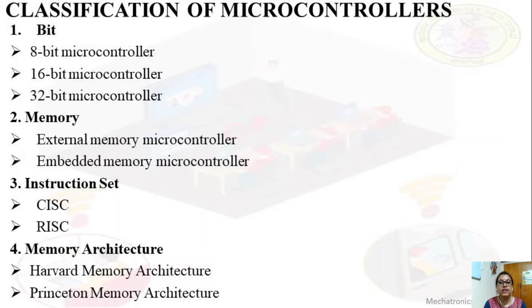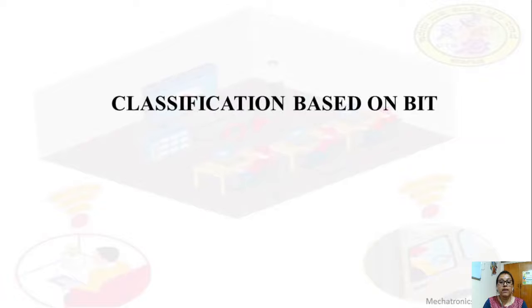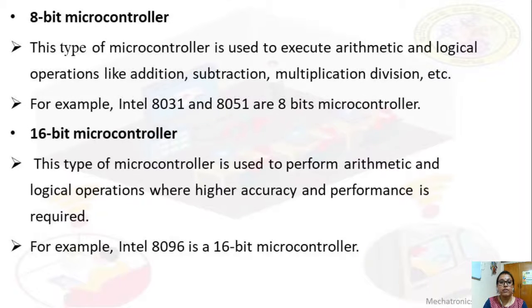In the last slide we saw 8051 has Harvard memory architecture and CISC instruction set. So let's see in detail classification based on bit, memory, instruction set and memory architecture one by one. First, classification based on bit. Based on bit we have 8-bit microcontroller, 16-bit microcontroller and 32-bit microcontroller.